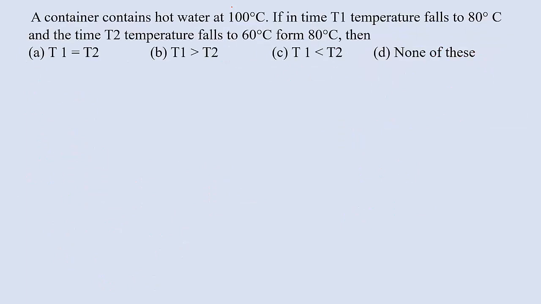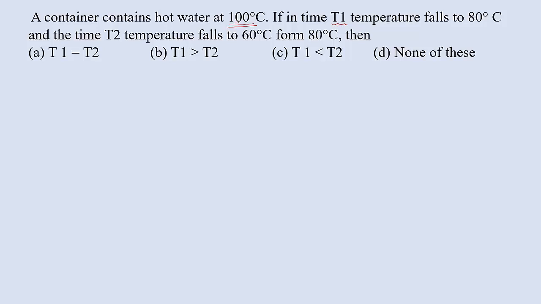A container contains hot water at 100 degrees Celsius. If in time T1 temperature falls to 80 degrees Celsius and in time T2 temperature falls to 60 degrees Celsius from 80 degrees Celsius, then see here, the container contains hot water. Hot water temperature is how much? 100 degrees Celsius. Suppose in the time T1, the initial time, temperature falls to 80 degrees Celsius.